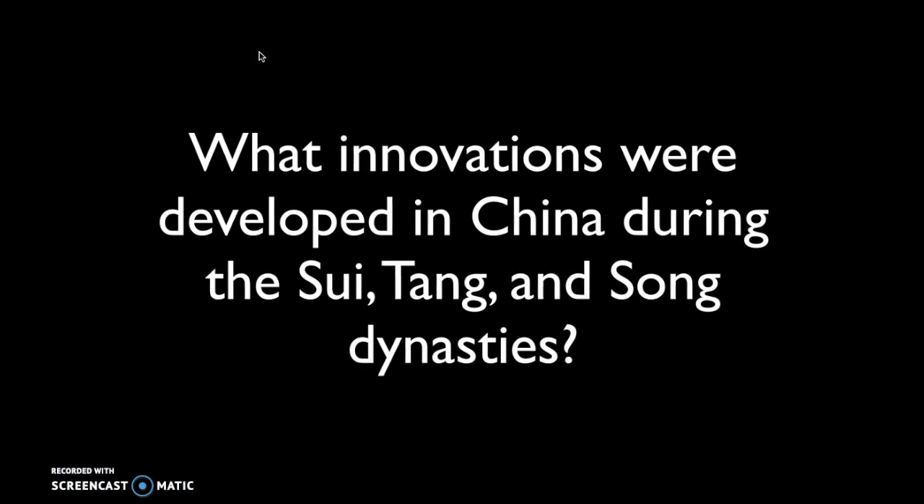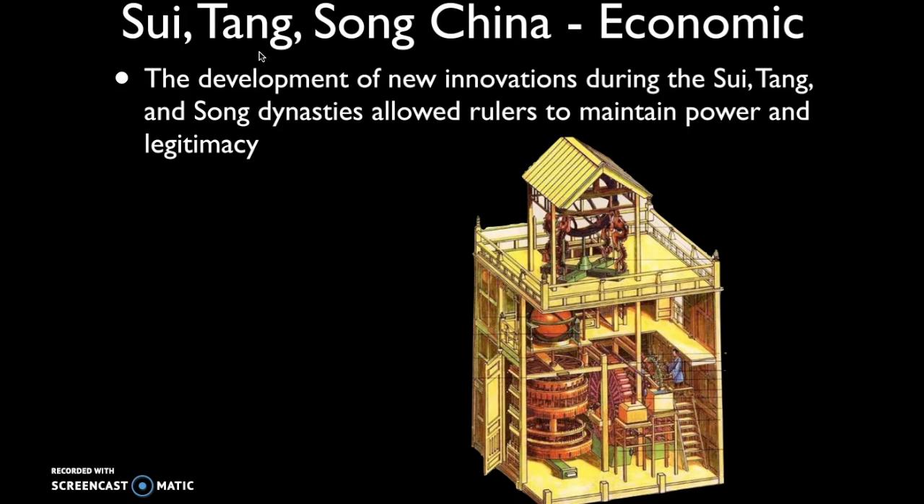What innovations were developed in China during the Sui, Tang, and Song dynasties? And then how did those innovations eventually spread? So many of the great intellectual achievements of this period came out of both the Islamic caliphates, as we've talked about before, and also Sui, Tang, and Song dynasties in China. And in China, it was really the rulers who promoted the creation of many of these innovations as a way of demonstrating and maintaining their power and legitimacy.